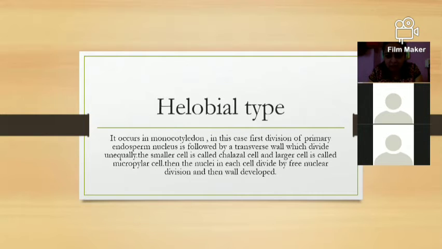For this, the endosperm nucleus is transversely divided into two unequal parts. The smaller part is the chalazial part and the larger part is the micropylar part. Then both of them divide freely and develop the seed as well as the wall. Such a type of endosperm development is called the halobial type of endosperm development.